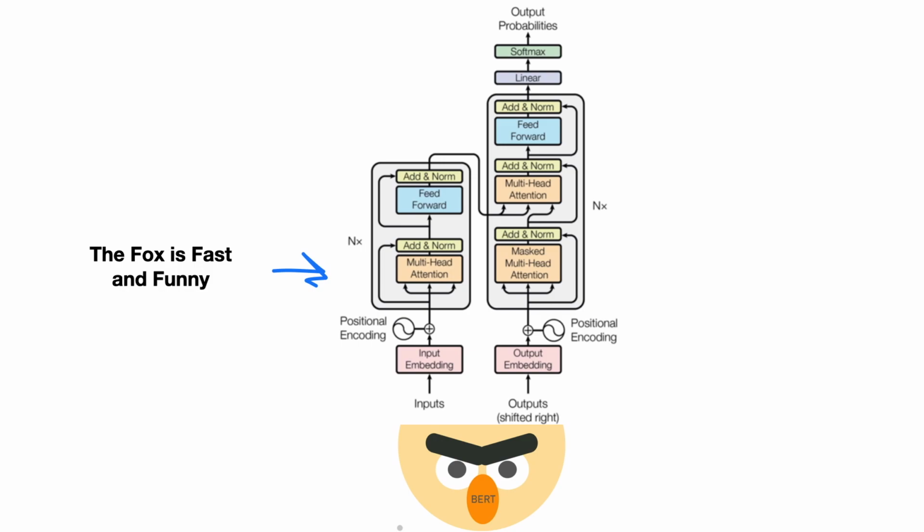The decoder is really going to be beneficial in scenarios where you're doing language translation, for example. So I'll keep this to a sentiment context for now and not get into the language translation piece. But from a sentiment standpoint, it could take the entire sentence in, the fox is funny and fast. And it'll go ahead and give it positional encoding. So it actually knows the word fox comes before fast and also comes before funny.